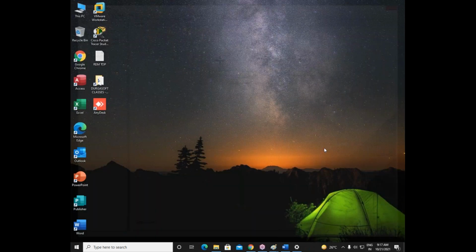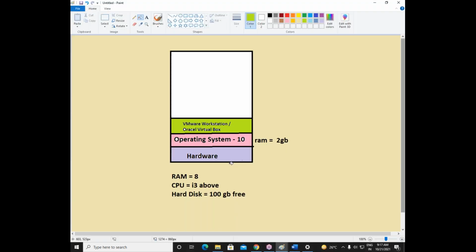Done. So let us go back to the scenario again. I hope it is clear now. We have a hardware, minimum 8 GB RAM, i3 or above, and minimum 100 GB free space should be there. If this hardware is available in your machine, there is already some operating system running there, right? Windows 8 or Windows 10 or whatever. On top of that operating system, we should have this software, VMware Workstation or Oracle VirtualBox. Now we have to create virtual machines here.